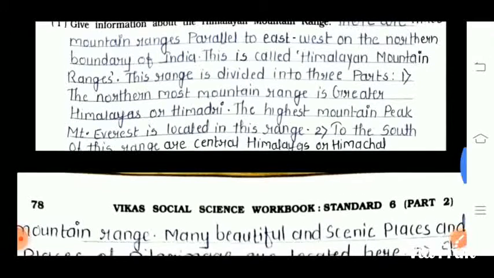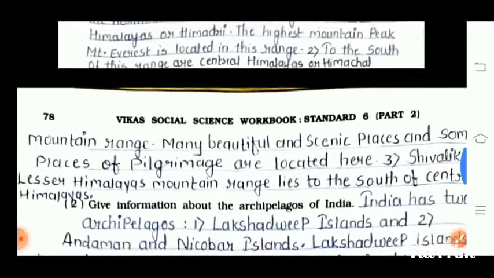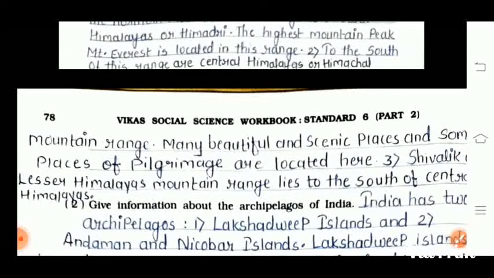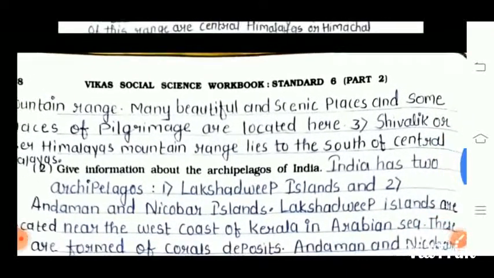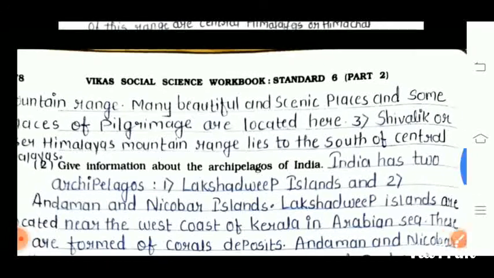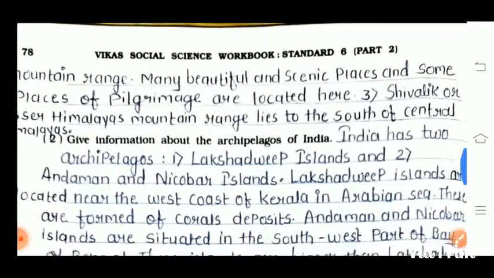Second point is to the south of this range are the Central Himalayas or Himachal mountain range, mainly beautiful and scenic places. Some pilgrimage places are located here. The third point is Shivalik or Lesser Himalayas mountain range, to the south of Central Himalayas.